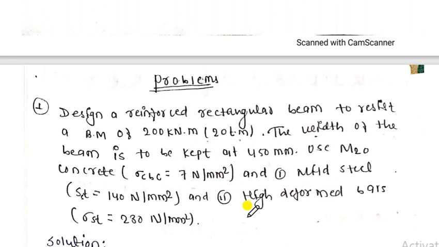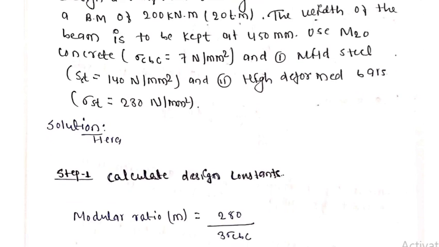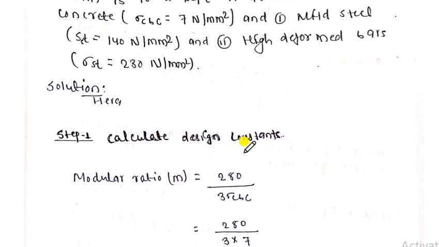Here the question said, as an engineer we must design safe structures. So here we have to design a rectangular beam. Here the width is given. So first of all we need to follow some steps. In the first step, calculate the design constant.